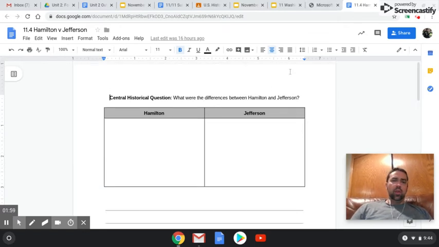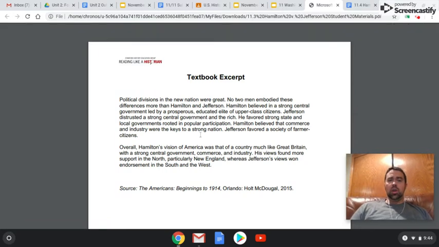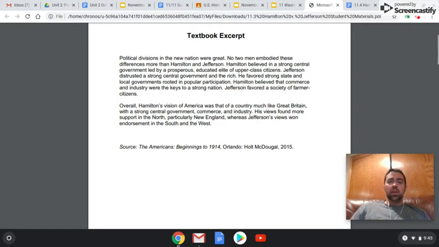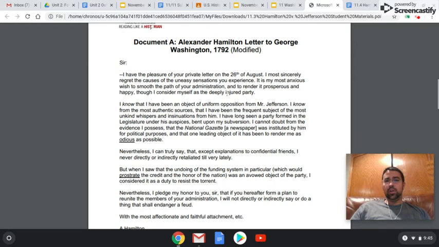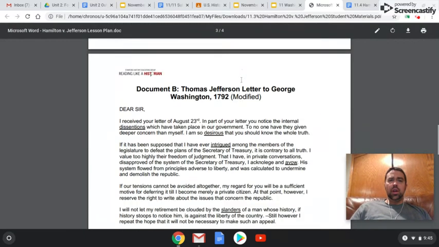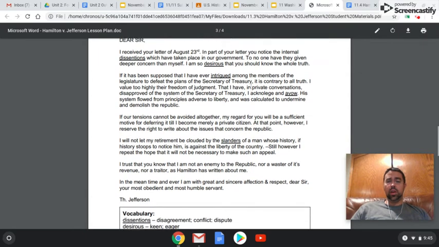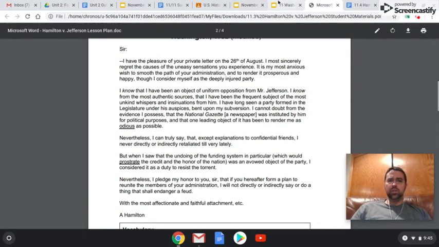Now why you have these sheets is because there's three readings you're going to do. One is a secondary source, which is this. This is a textbook excerpt. All you have to do is read this because it'll help you set up the knowledge you're going to need. And then you'll read document A, a letter to George Washington. And then you'll read document B, which is a letter from Jefferson to Washington. So again, Washington's the president. These guys are both cabinet members. They're writing to Washington, right?